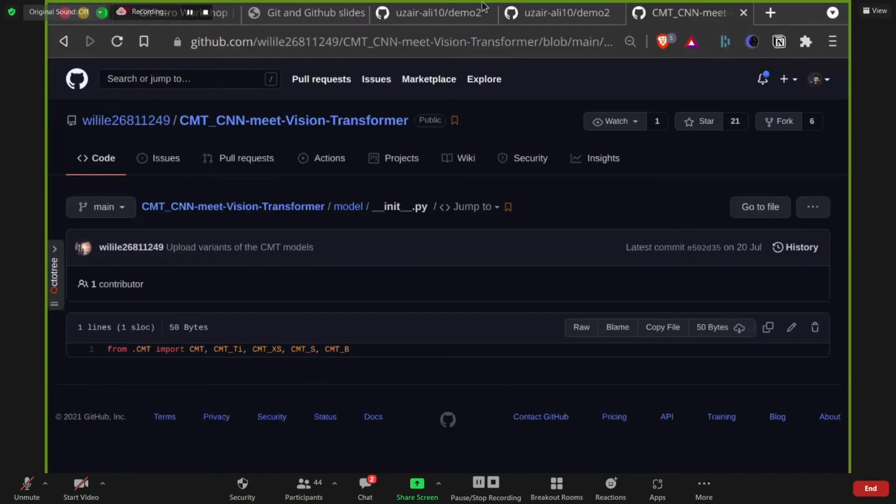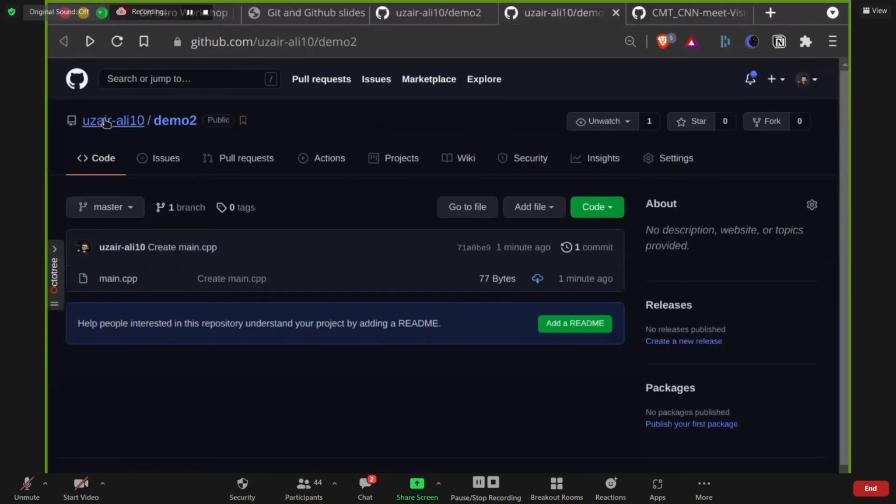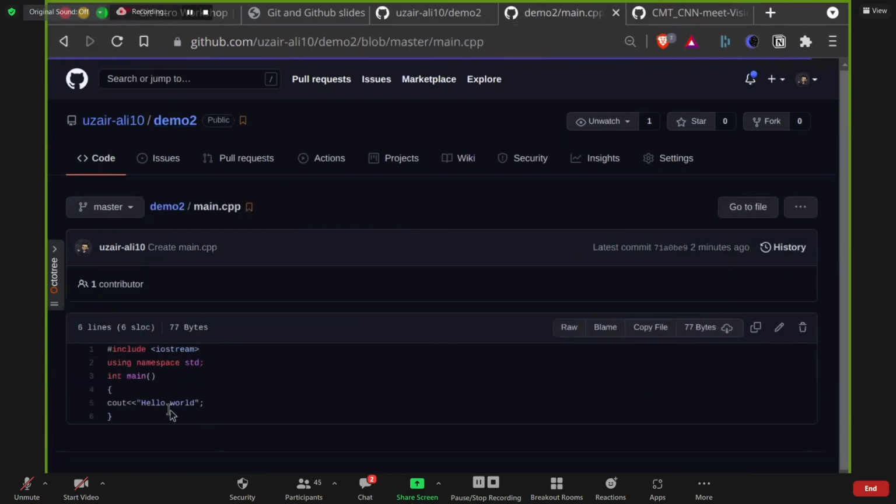I would highly recommend you try it now. Create a repository and push anything, whatever you like. Even just a .txt file will do. And that's it for today's session. Today's session was all about creating a repository on GitHub and pushing your code into it. In the further sections, we'll look at how we can collaborate on GitHub, like how you can access my code and edit it, and how I can judge whether to allow this code to be merged into my main code or not, etc.